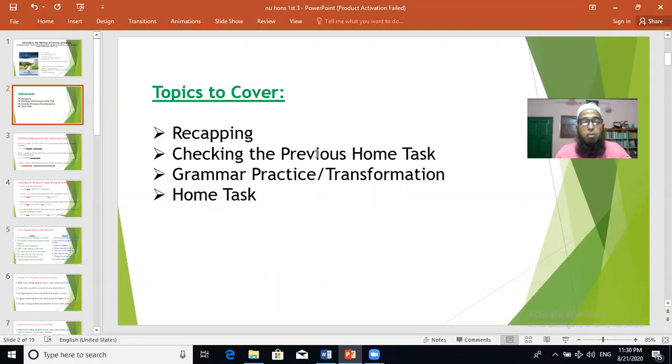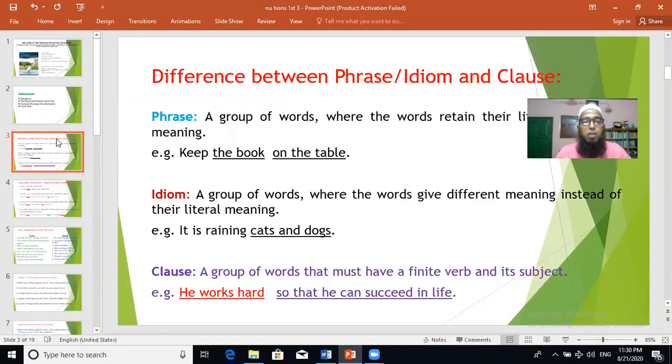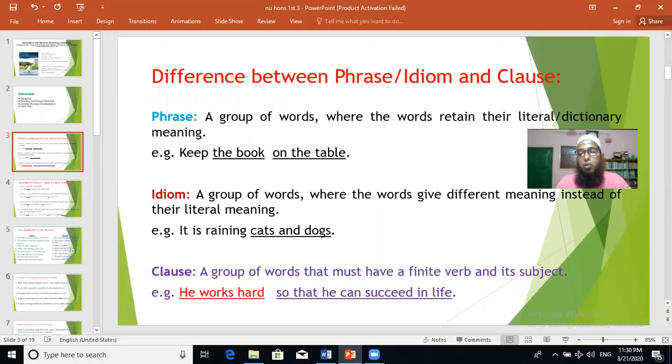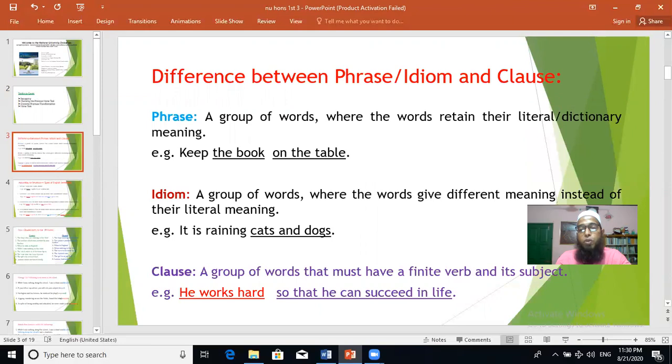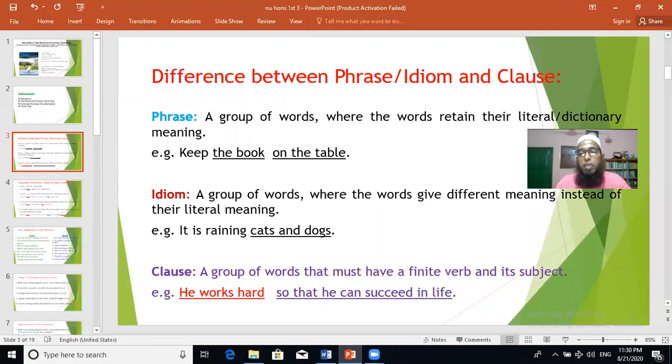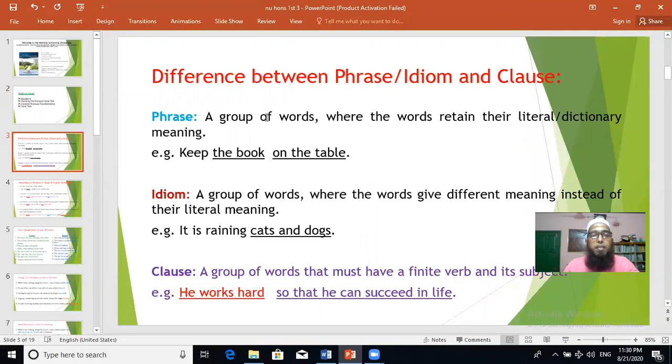If you have done that well, that's good, because if you follow my lectures, you should do some work that will actually develop your reading skills. Otherwise, if you don't do the homework, you will not actually be able to develop reading skills as I expect. So let us start today's lecture, grammar practice, some basic items I'm going to discuss today in the very beginning. Though these terms are very familiar, you should still try to understand these things easily. What is phrase? We are going to learn the difference between phrase, idiom, and clause.